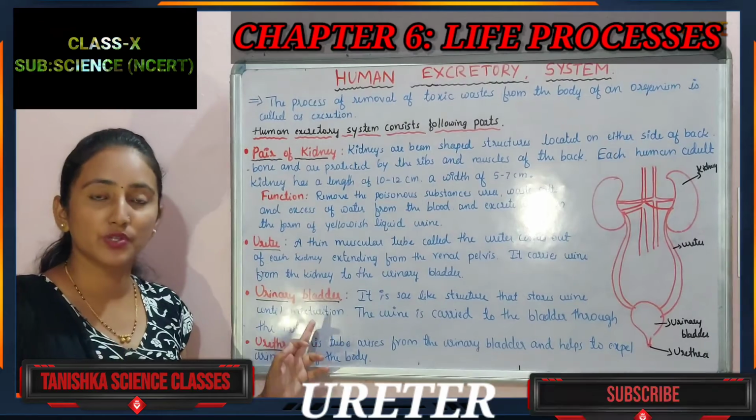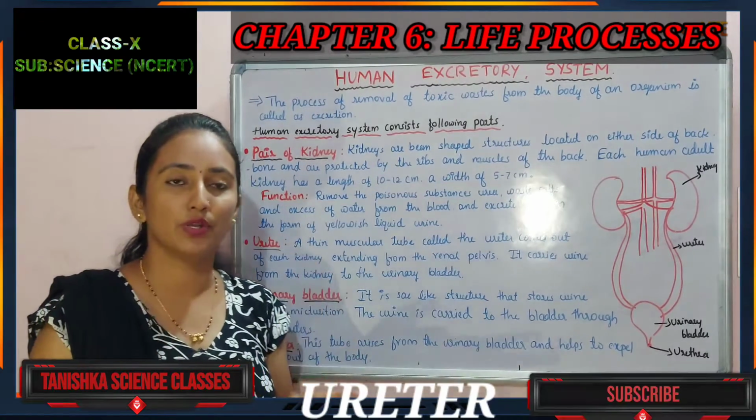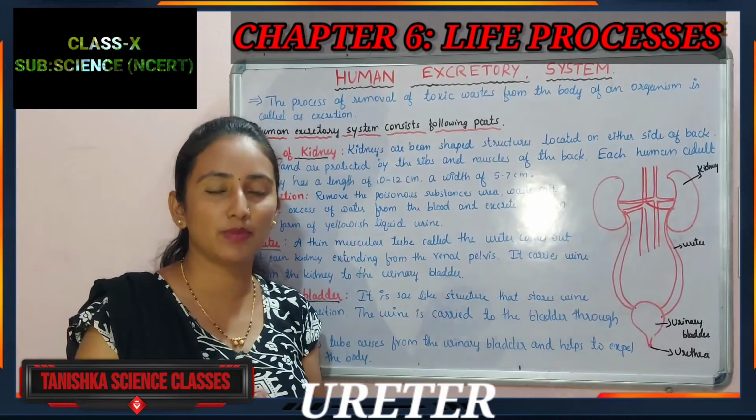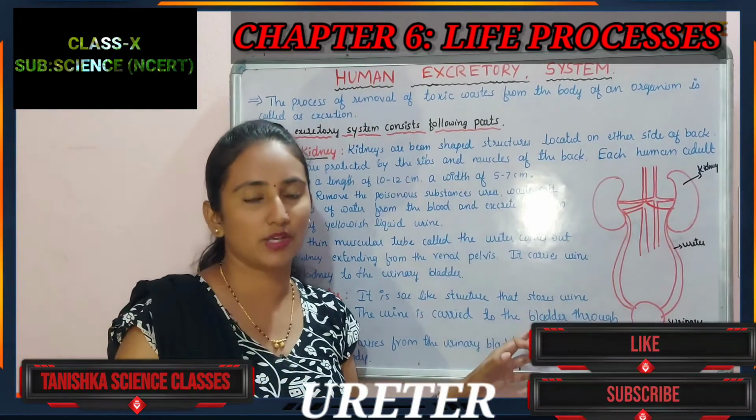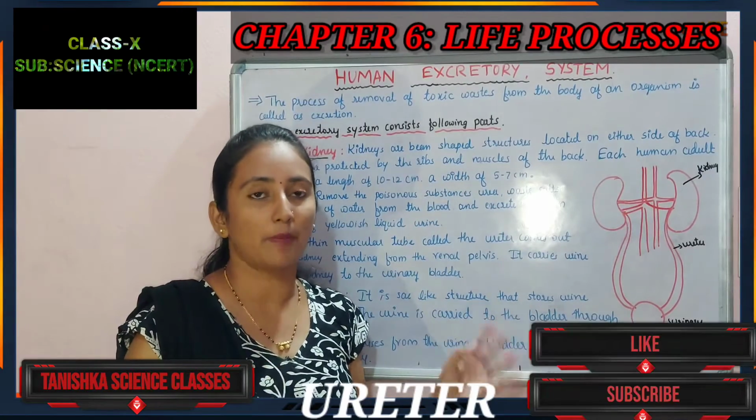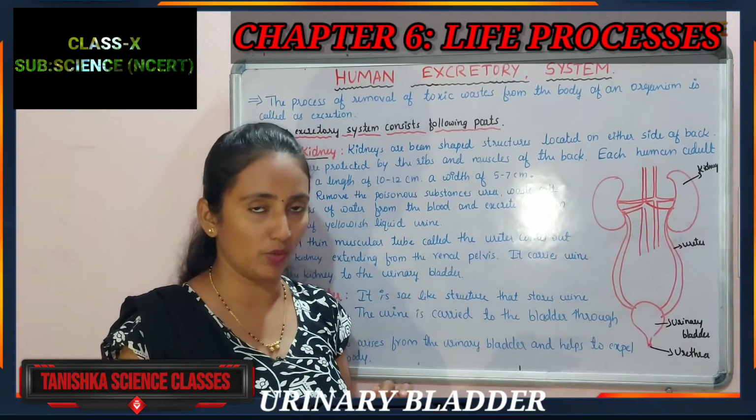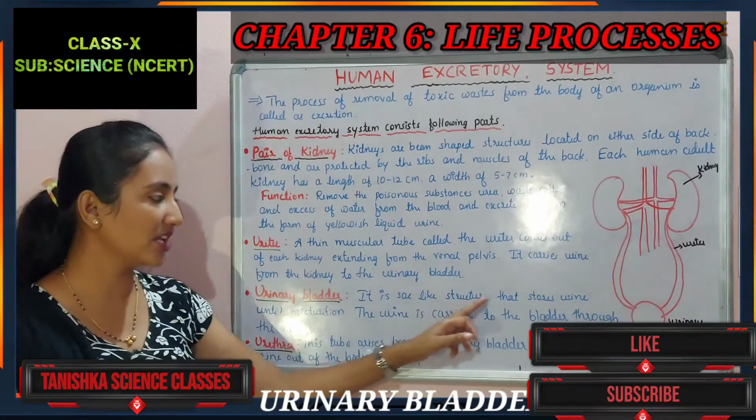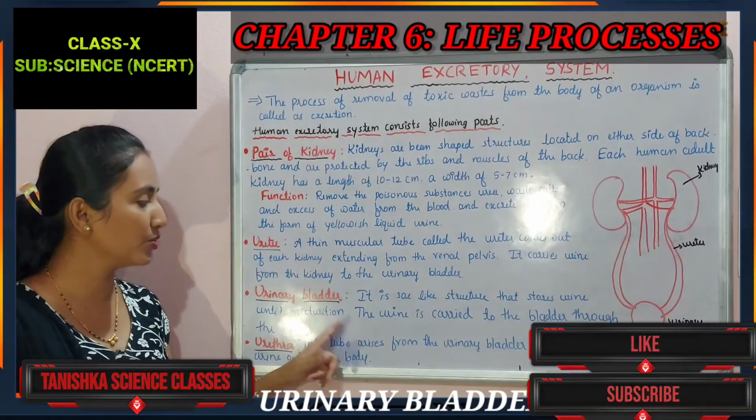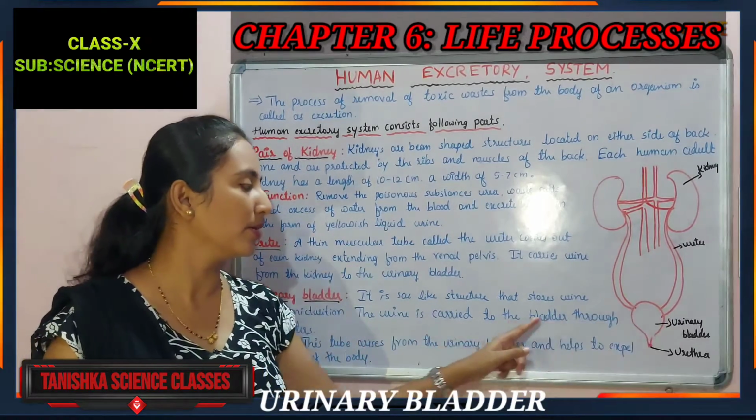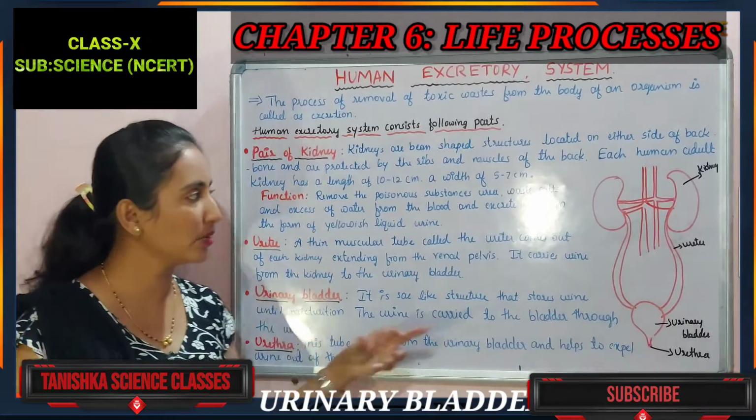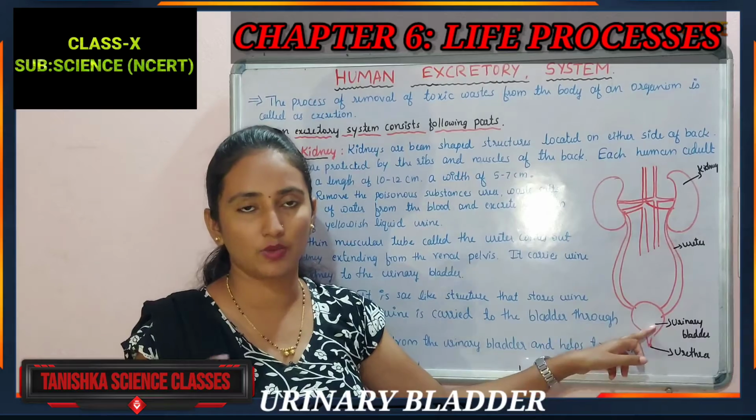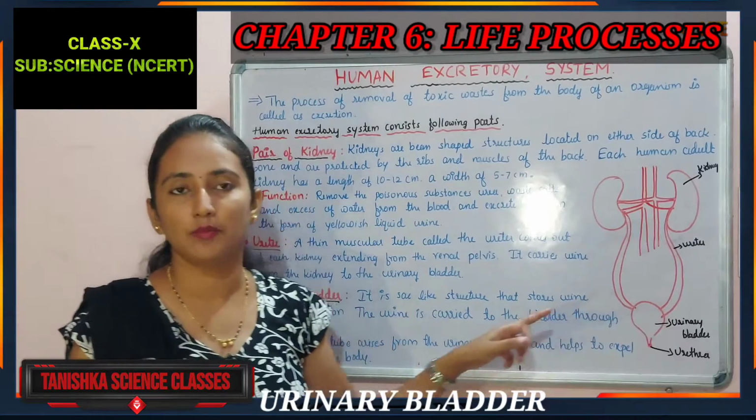Until micturition. What is micturition? It is the time when the urine is expelled out. For some duration the urine remains in the urinary bladder. After micturition, what happens? It is expelled out from the urinary bladder. Understanding? So I have written, this is a sac-like structure that stores the urine until micturition. The urine is carried to the bladder through the ureters. Already you know that urine is carried by the ureters, collects in the urinary bladder, and is expelled out after micturition.